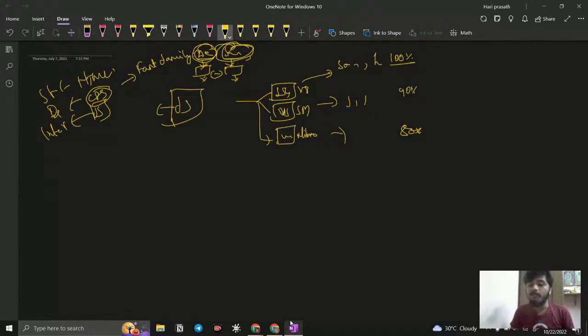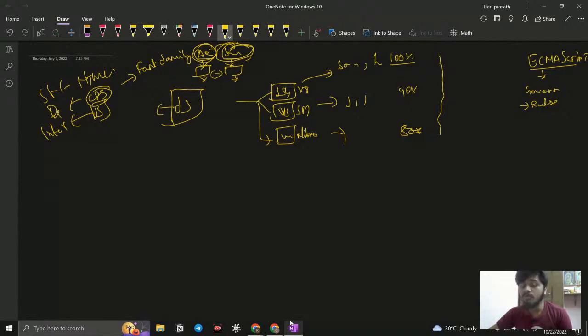So this is the problem that was faced when JavaScript was introduced in 1995. To resolve this problem, there is something called ECMAScript. You will hear the word if you know about JavaScript. So what is this ECMAScript? ECMAScript is nothing but the governing body of JavaScript, which means it frames the rules and regulations for JavaScript, how it should work in the browser.